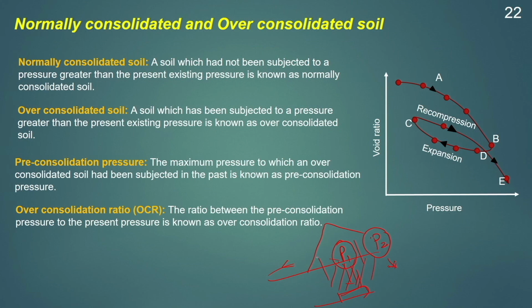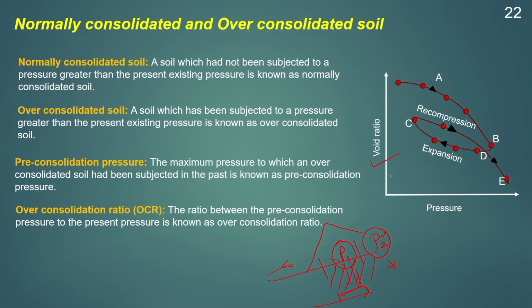So, going by the definition, a normally consolidated soil is a soil which has not been subjected to a pressure greater than the present existing pressure. Say in this case, as I told you, since the P2 value is larger than P1, the soil had not been subjected to a load higher than P2 in its previous stress history. Similarly, an overconsolidated soil can be defined as a soil which has been subjected to a pressure greater than the present existing pressure.